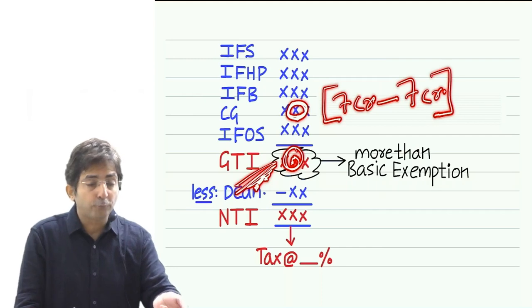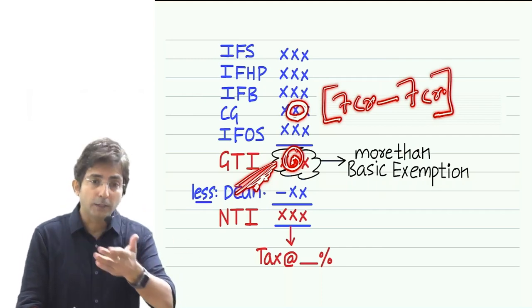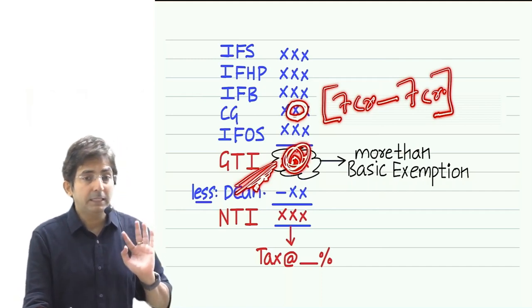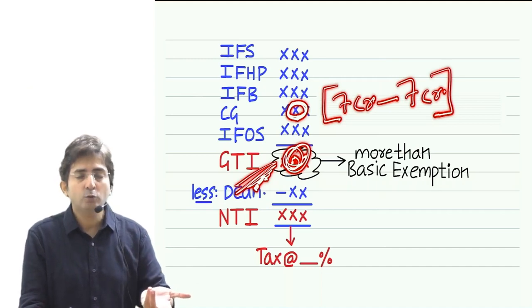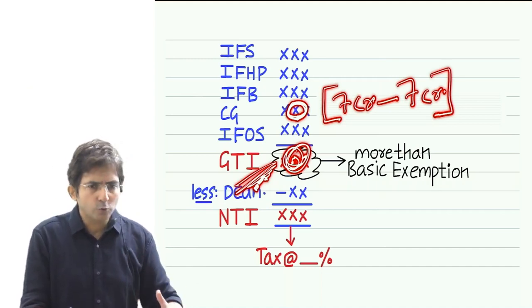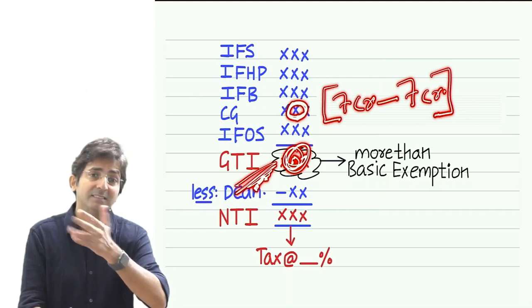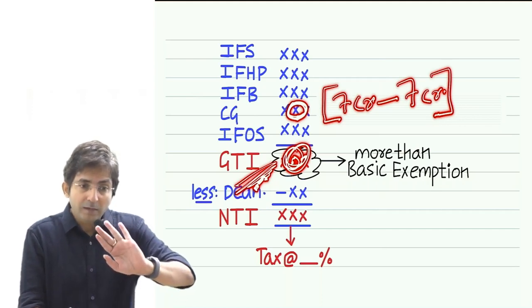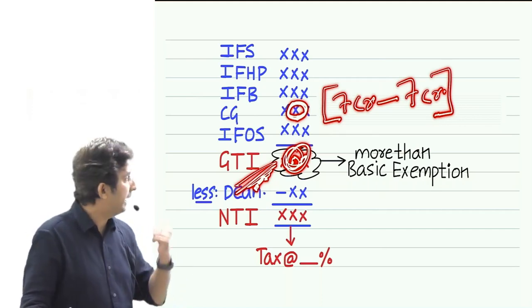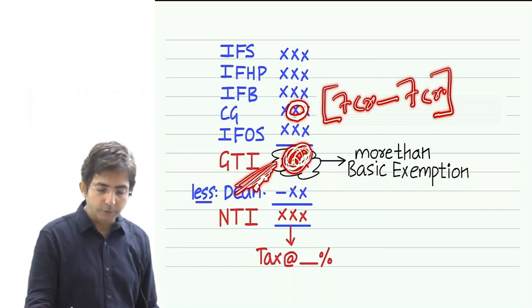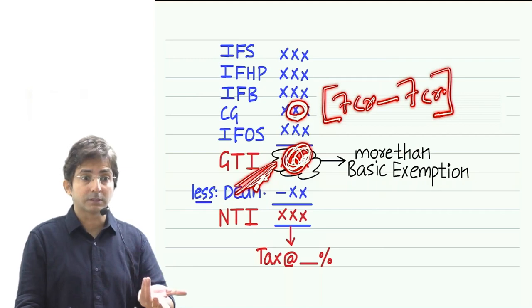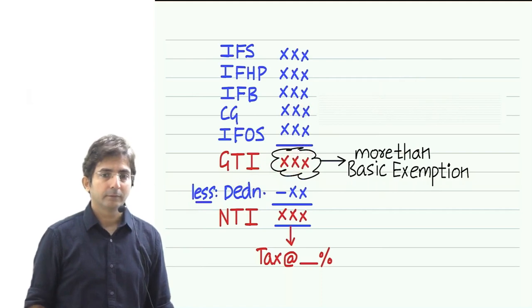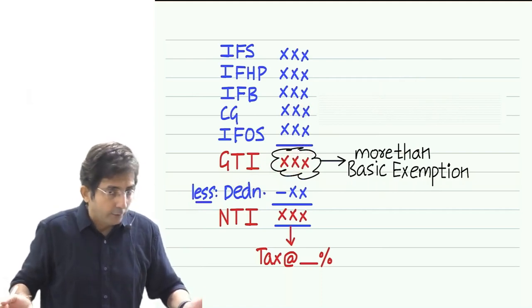okay, if you have claimed exemption under 54, then simply GTI will not be the criteria. In GTI, we will add back. Why do I have to say add back? As I said, in gross total income, everything is netted off. Net means net. So even 54 is netted off. So we will add back 54. In my example, in GTI of 0, if I add back 7 crores, my figure will be 7 crores. Based on 7 crores, you have to decide. Is 7 crores more than 2,50,000?